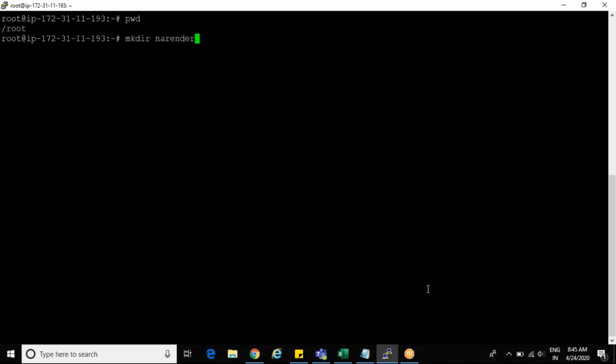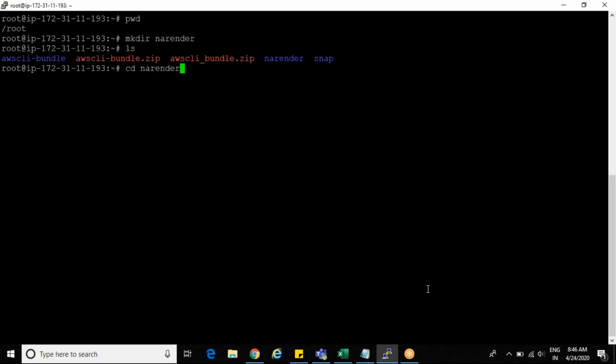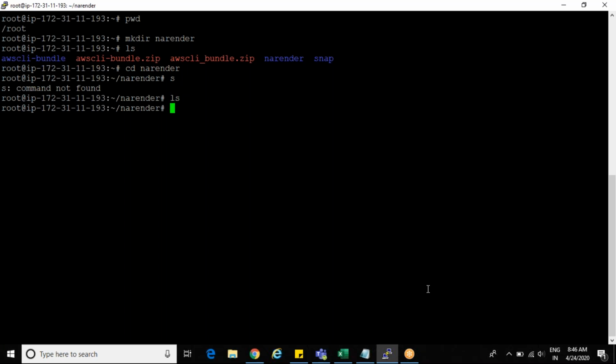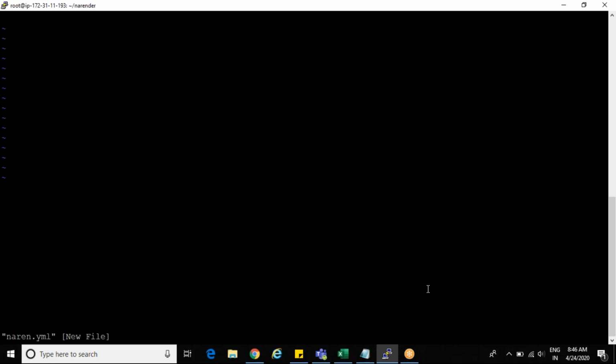Choose one directory and there you have to create a deployment.yml file. The file name can be anything, but the extension should be YAML or YML because these are YML files. Okay, naren.yml, enter. I'll give you some code.